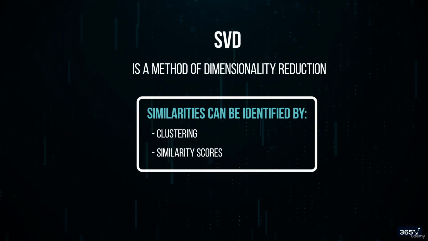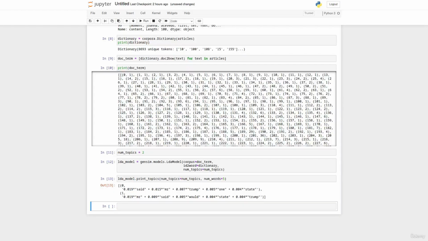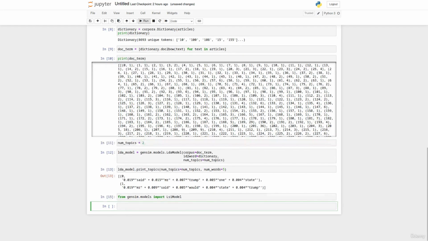So let's see what this looks like and open up our notebook. We're going to be following on from where we left off on our LDA model. To run our LSA model, we're just going to need to import this function. So from gensim.models, we import the LsiModel.